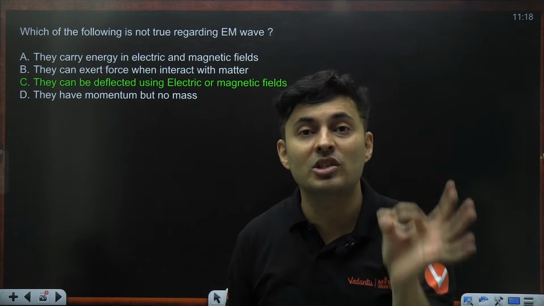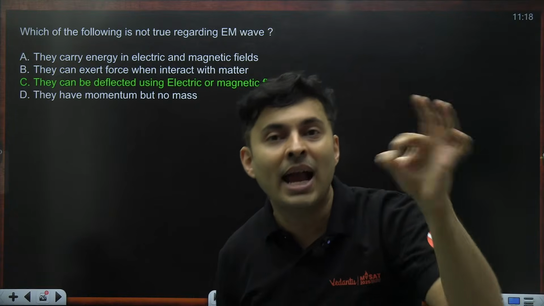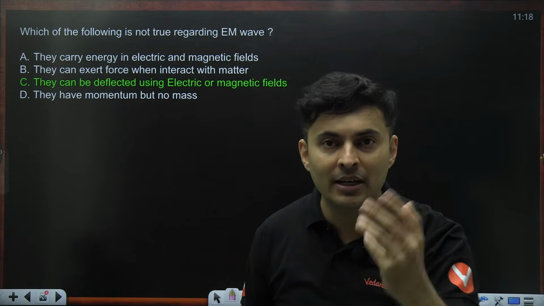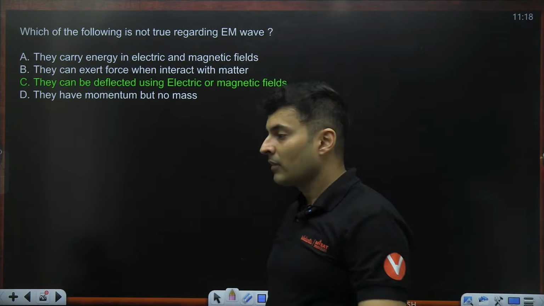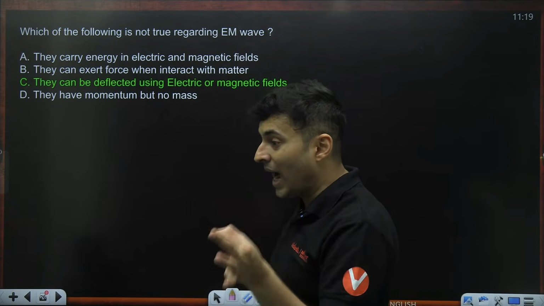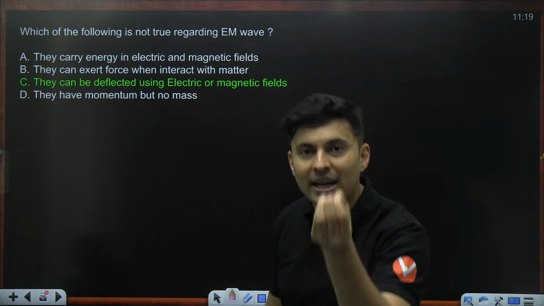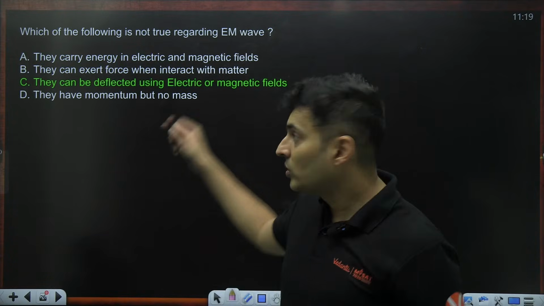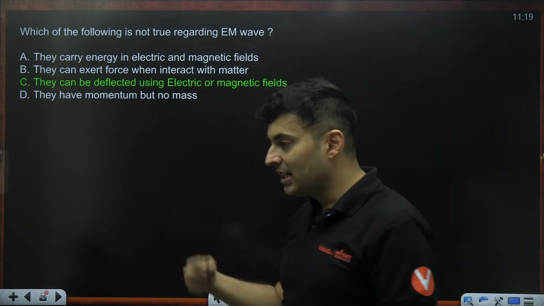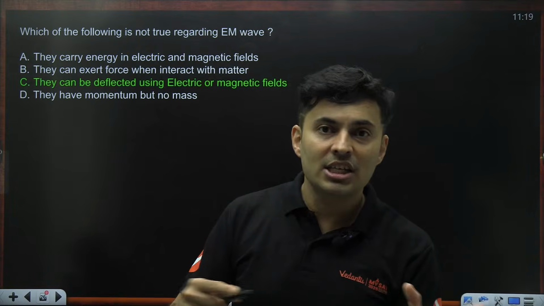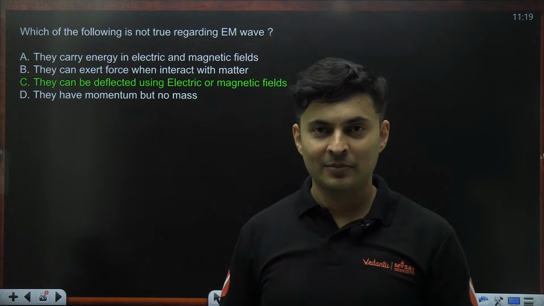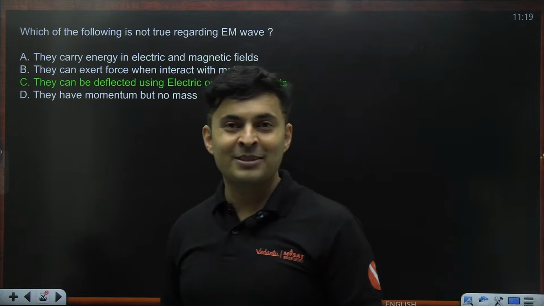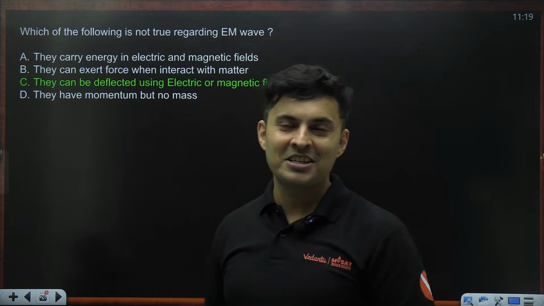You apply force on a charge or a magnet. Remember, there is no matter in an electromagnetic wave. Getting my point? There is no actual mass or matter which has a charge or North Pole, South Pole. So that is why electric and magnetic fields cannot change the direction of light. Even a photon is chargeless, massless, so you cannot change its direction.